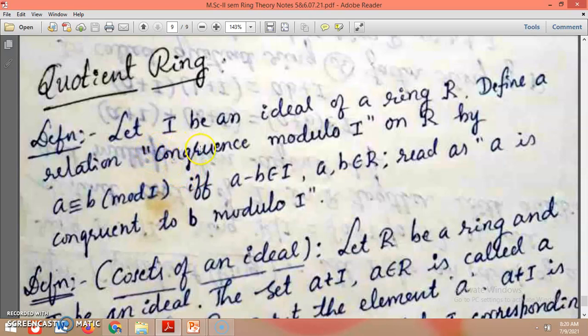Once again, let I be an ideal of a ring R. We define a relation, congruence modulo I, on R by A is congruent to B modulo I if and only if A minus B is a member of I, where A and B are members of the ring. So it means A is congruent to B modulo I.